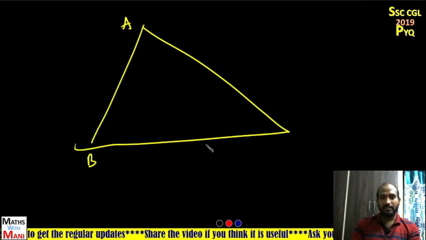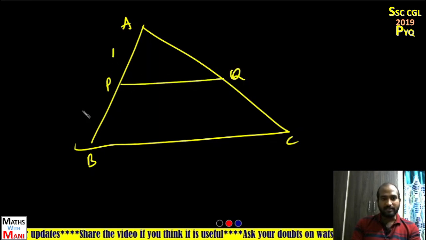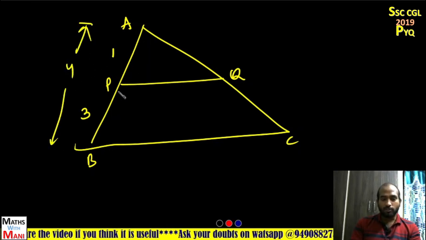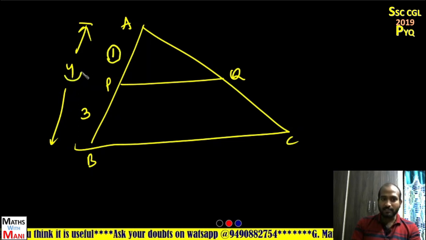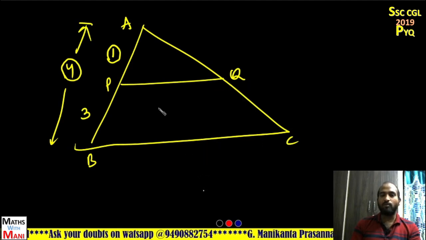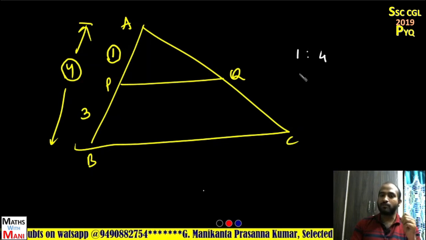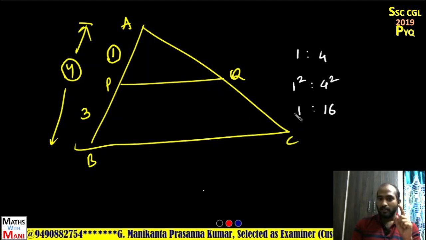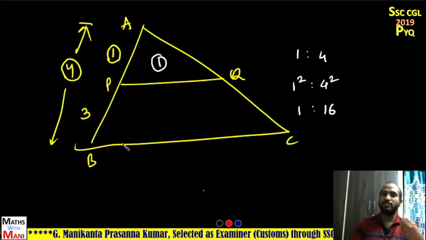A, B, C and it is PQ. It is 1 and it is 3. Now tell me what about AB? 1 plus 3, 4. So for the smaller triangle APQ the side is 1, and its corresponding side for the bigger triangle ABC is 4. So the corresponding sides are 1:4. Now what about the corresponding areas? 1 square is to 4 square. That means 1:16. That means one part represents the smaller triangle and 16 parts represent the bigger triangle.